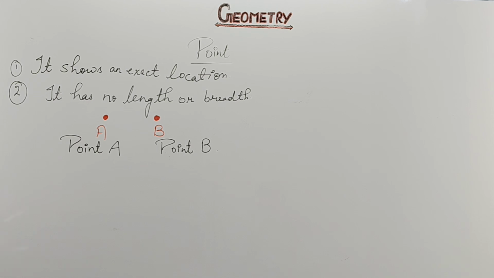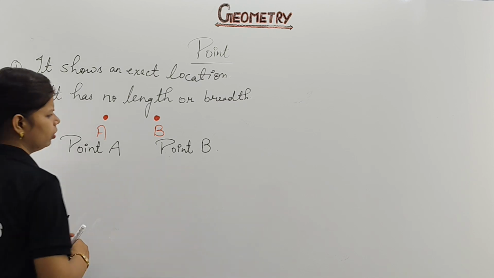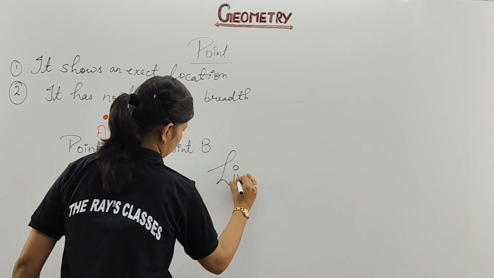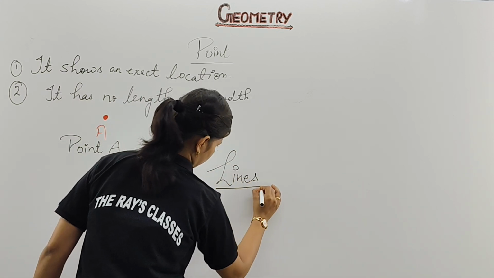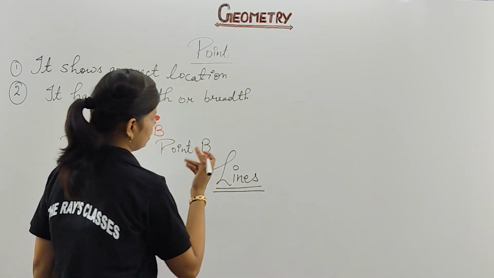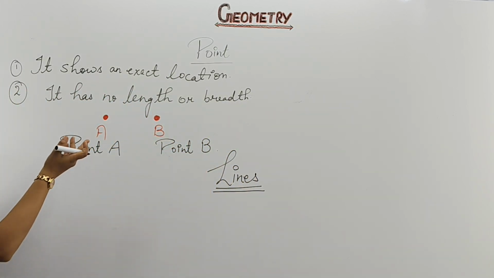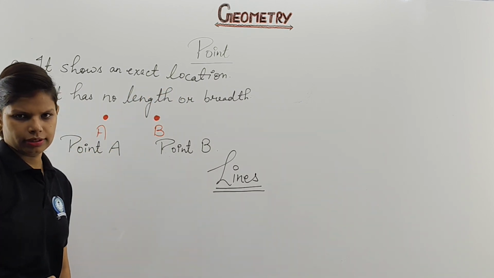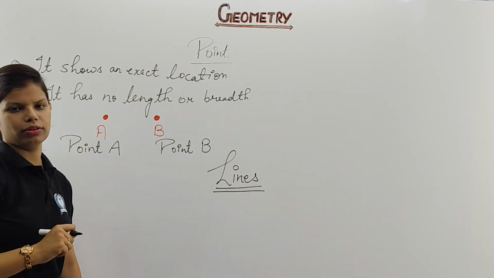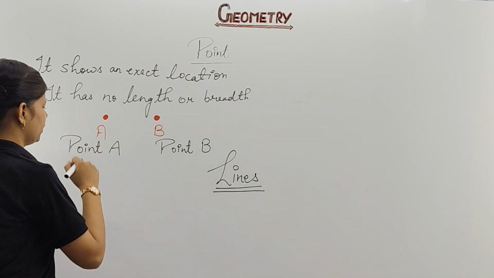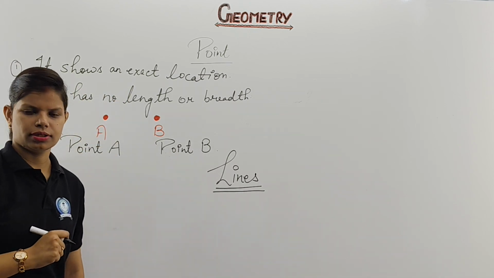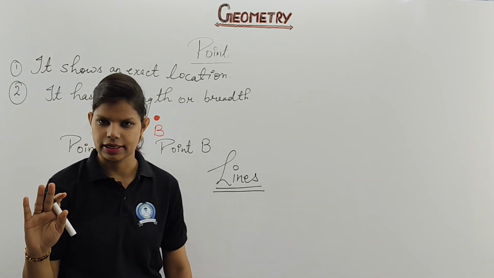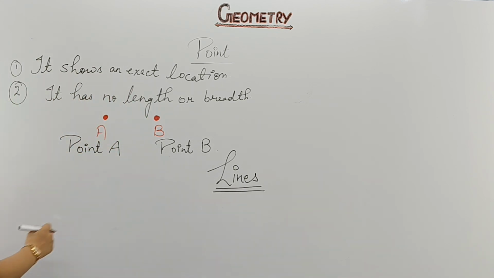Now next we are having the definition for line. Again, I am going to mention lines. Sometimes it has been asked in exams as well, like in true or false, or in fill in the blanks. The question can be given as: dash has no length or breadth. So you have to fill in points have no length or breadth. Or dash shows an exact location. So you have to fill in point shows an exact location. Clear? So next, let's write the definition of lines.